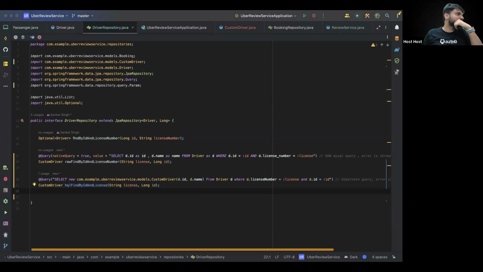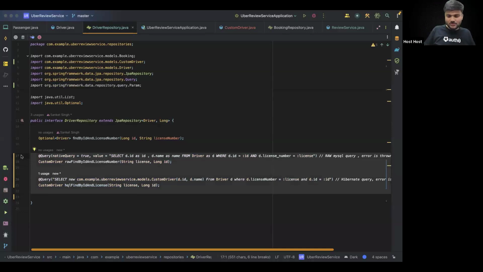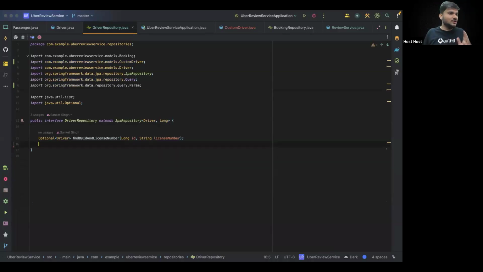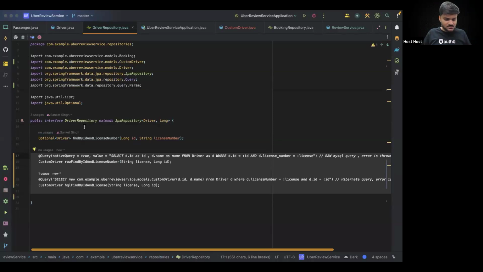Make sense, guys? Okay, so now you know how you can actually set up this thing. For now I'm removing this query from here. I will formally introduce it once we start with DTO and everything, but you know how to do it, right? I can maybe just share this on Discord so that you have access to it, but later we'll formally add it. I don't want to pollute the whole repo irrelevantly.